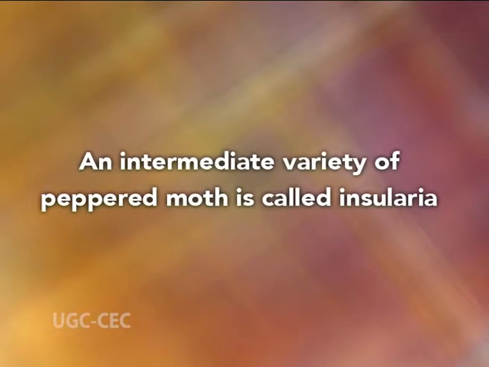The transient polymorphism is seen during directional selection, where one form or character is gradually being replaced by another. An intermediate variety of peppered moth is called insularia.